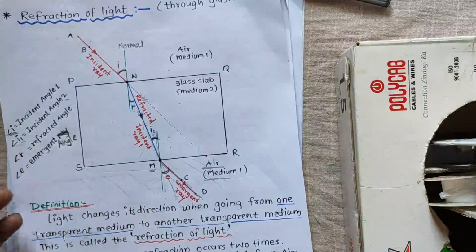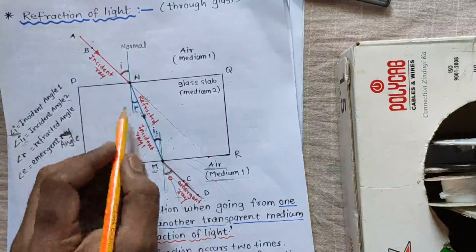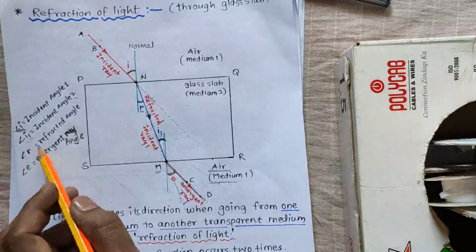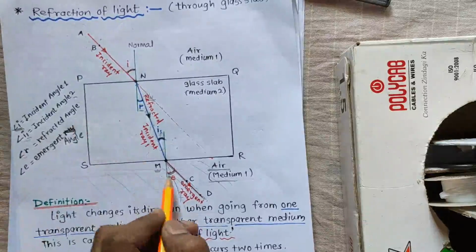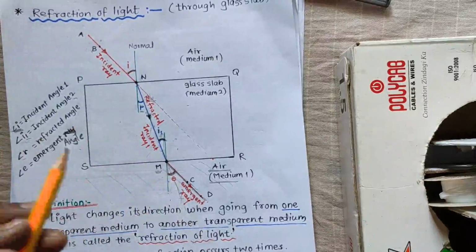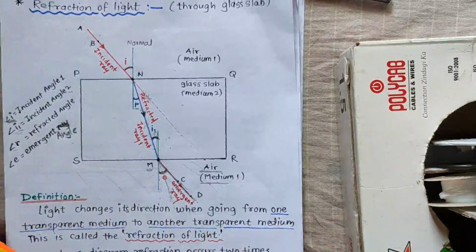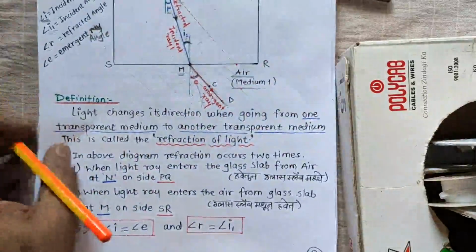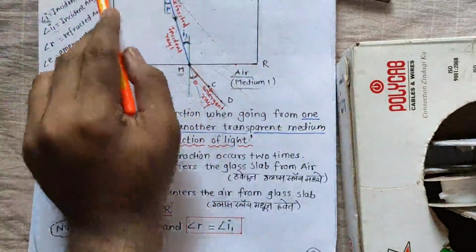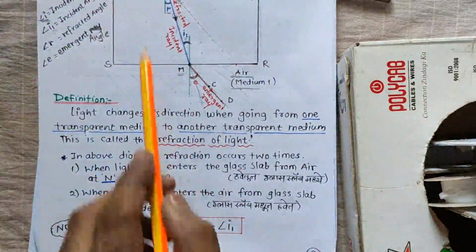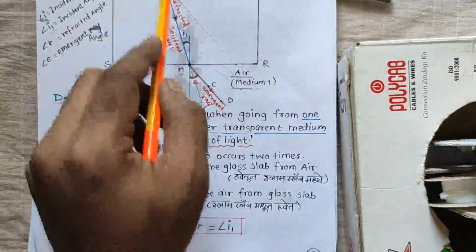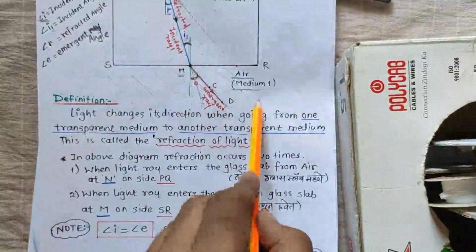Okay, and now over here this is the refracted ray, right? Sorry, this is the refracted angle, sorry, and this is the emergent angle. Okay, but the point which we have to note down over here, this concept is related to the refraction of light, and the refraction of light is through the glass slab. Means what? From air to the glass slab and glass slab to the air.